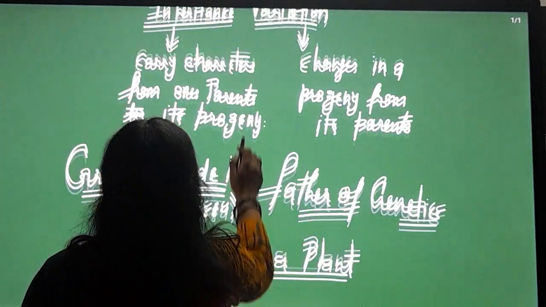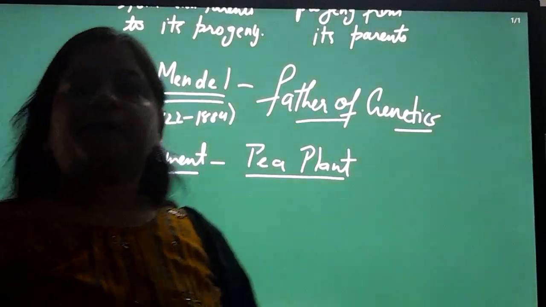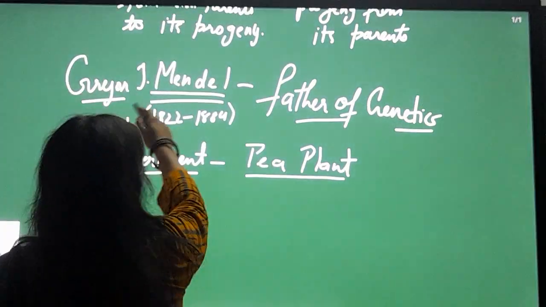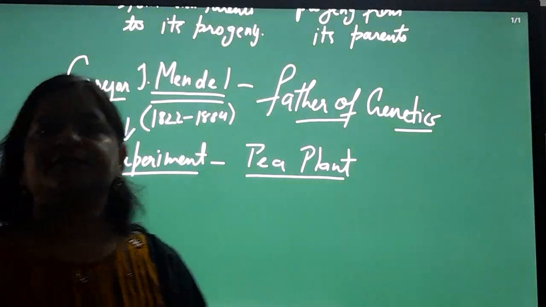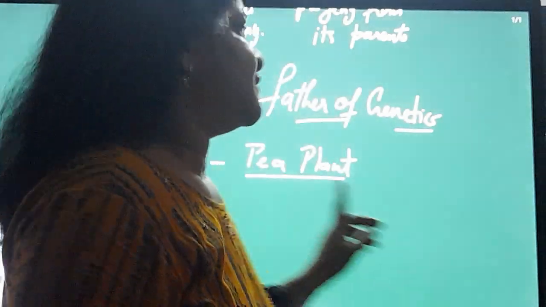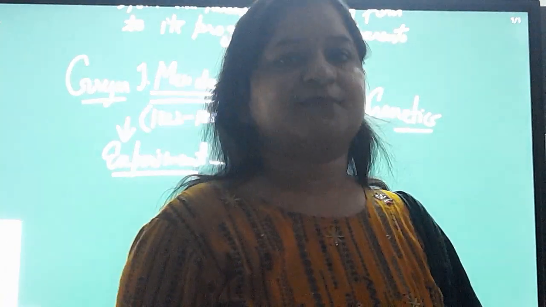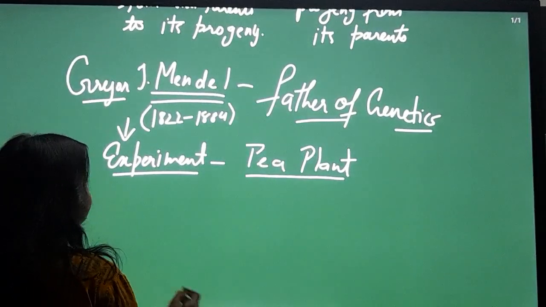Who is Mendel? Gregor John Mendel was born in 1822 and died in 1884. He is known as the father of genetics. Why? Because genetics means inheritance, and Mendel is the one who told us about inheritance and gave the laws of inheritance for the first time. He was the first person who told us about genetics and inheritance.